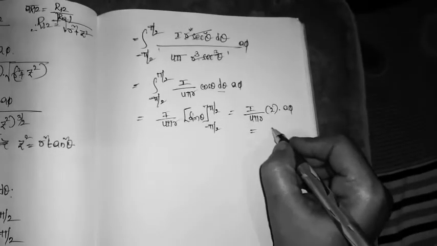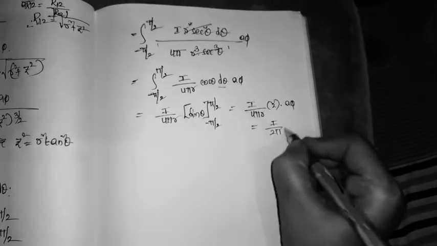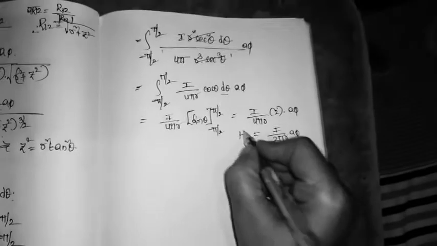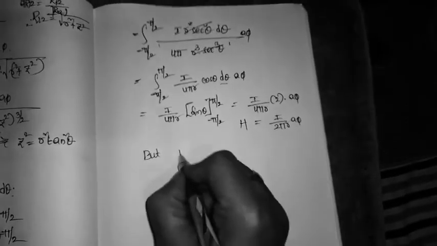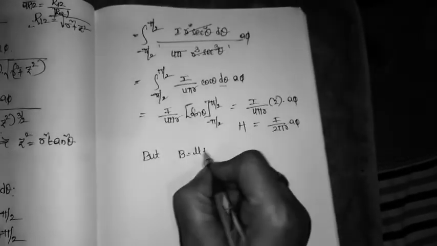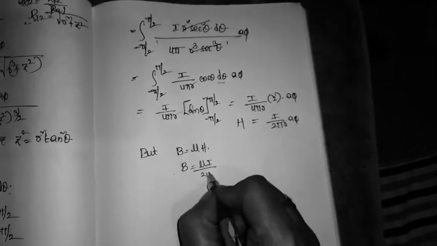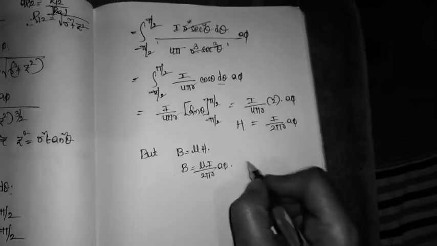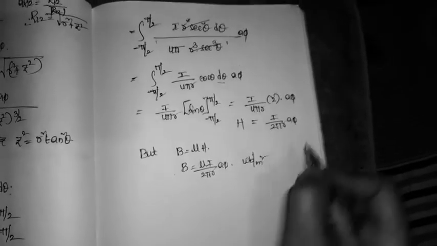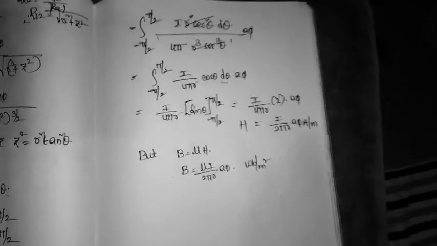So the answer will be H is equal to I by 2 pi R aφ. We know the relation B is equal to mu into H. So B is equal to mu I by 2 pi R aφ Weber per meter square, and H is in ampere per meter. Thank you.